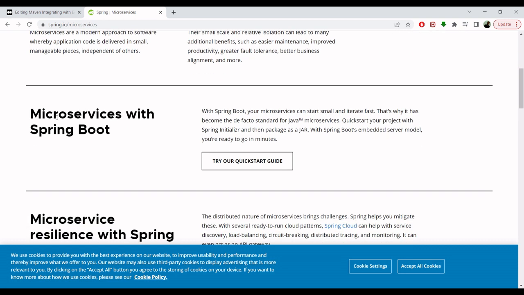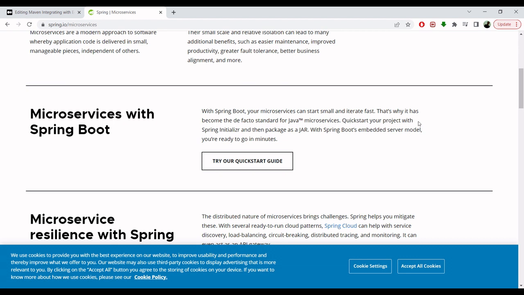With microservices in Spring Boot, you can start small and iterate very fast. It lets you start creating your scalable applications very quickly, and it has now become the de facto standard for Java microservices.